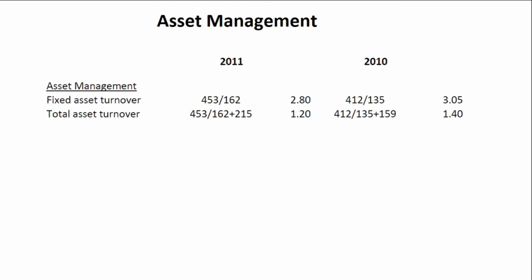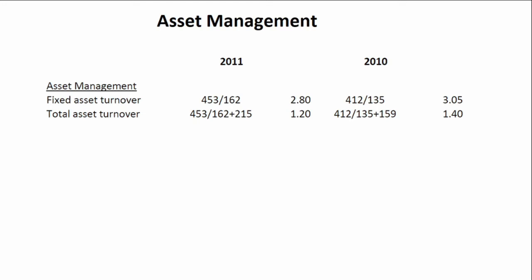If we look at our sales revenue, we can see that it has increased by 10% from 2010 to 2011. But our PPE has increased by 20%, meaning that the increase in our PPE is greater than the increase in revenue. So this explains why the ratio has weakened. Even though our revenue increased, the increase was less than what we would have expected for our increase in PPE.